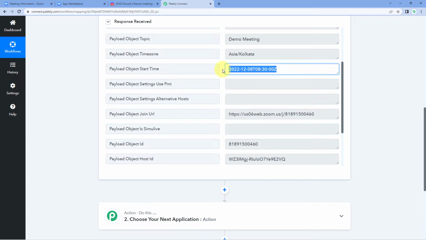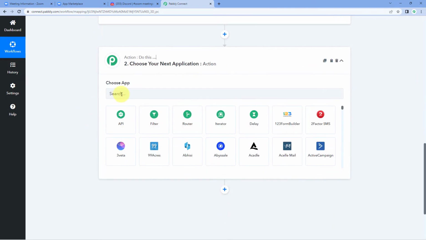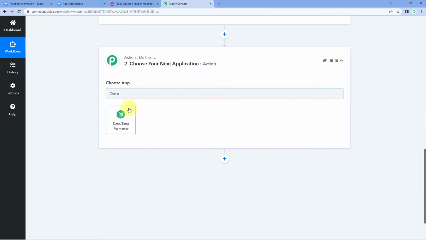Now to do so in Pabbly Connect, we are going to use a feature, a module of Pabbly Connect that is called date time formatter. Now to use it, just scroll down, come to our action window, and here in choose app, search for date time formatter.